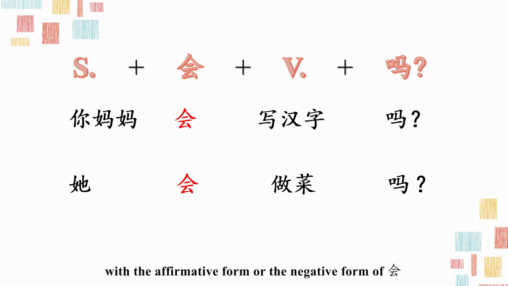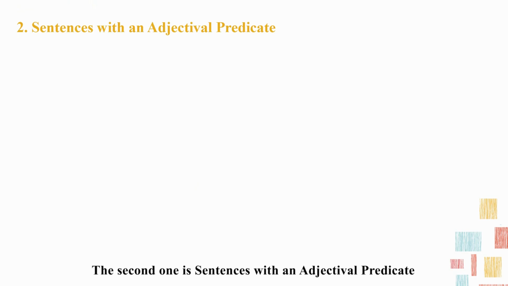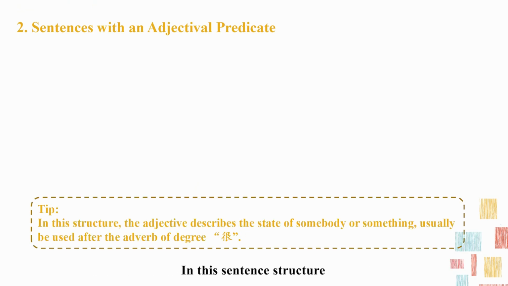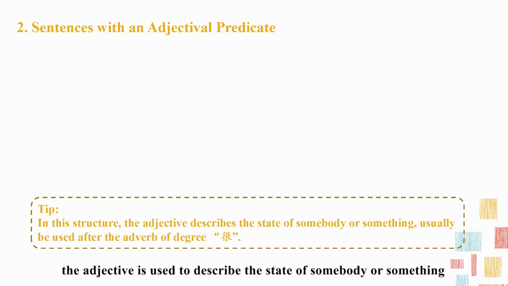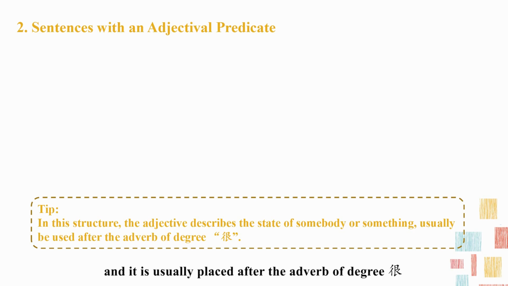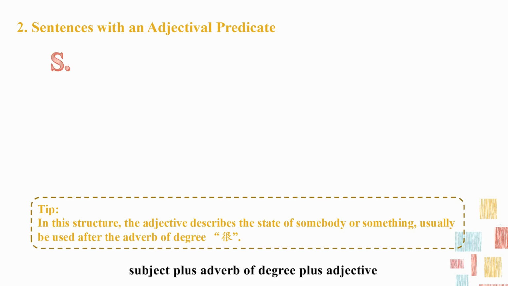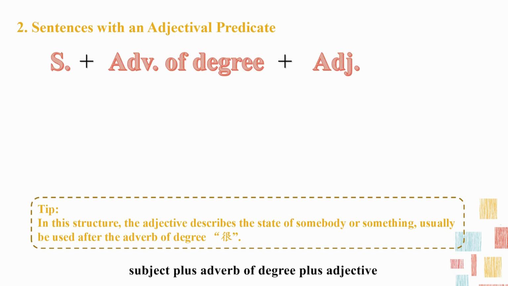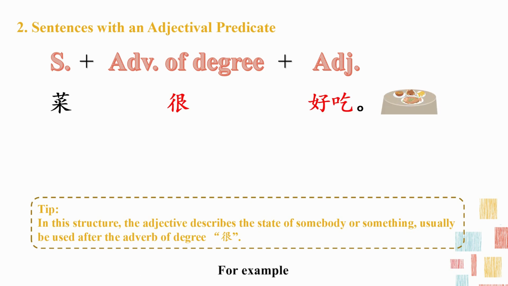By the way, you can try to answer these 2 questions with the affirmative form or the negative form of 会。The second one is sentences with an adjectival predicate. In this sentence structure, the adjective is used to describe the state of somebody or something, and it is usually placed after the adverb of degree 很。The structure is subject plus adverb of degree plus adjective. For example, 菜很好吃，the dishes are very delicious.